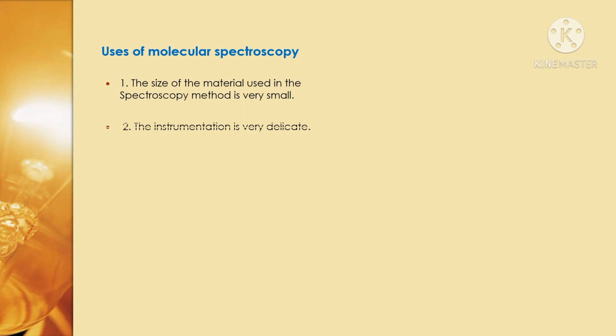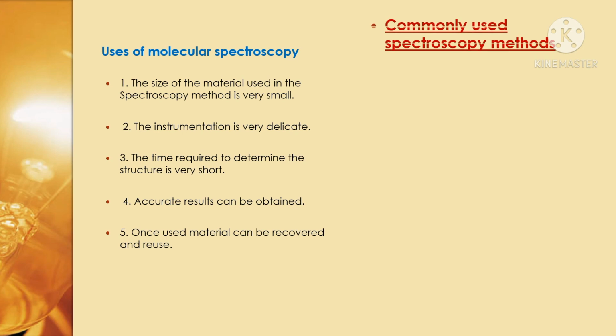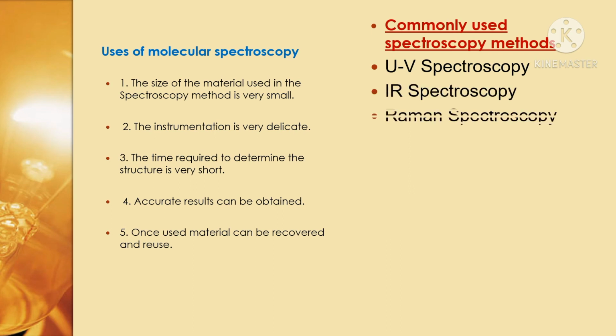Here are the uses of molecular spectroscopy. It requires a very small amount of sample. The instrumentation is very delicate and we get the results within a short period of time. The results are also very accurate. The sample can also be used more than twice.